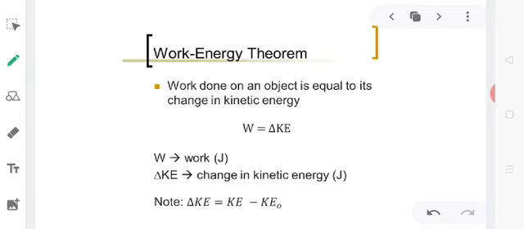Let us now study a very important topic, that is the work energy theorem. According to this principle, work done by a force in displacing a body measures the change in kinetic energy of the body. Thus, when a force does some work on a body, the kinetic energy of the body increases by the same amount. Conversely, when an opposing or retarding force is applied on a body, its kinetic energy decreases. The decrease in kinetic energy of the body is equal to the work done by the body against the retarding force. Thus, according to the work energy principle, work and kinetic energy are equivalent quantities.